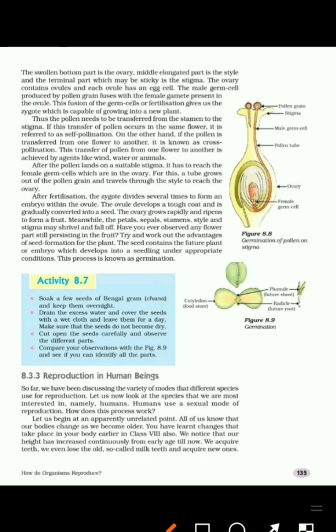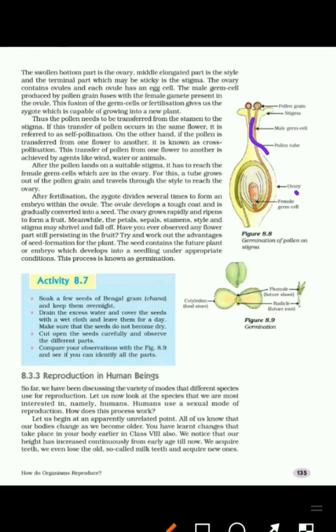Stigma is this platform-like structure. So pollen grains will get deposited and settle on the stigma, and it will develop a tube-like structure. We can see in this diagram that it will develop a tube-like structure.